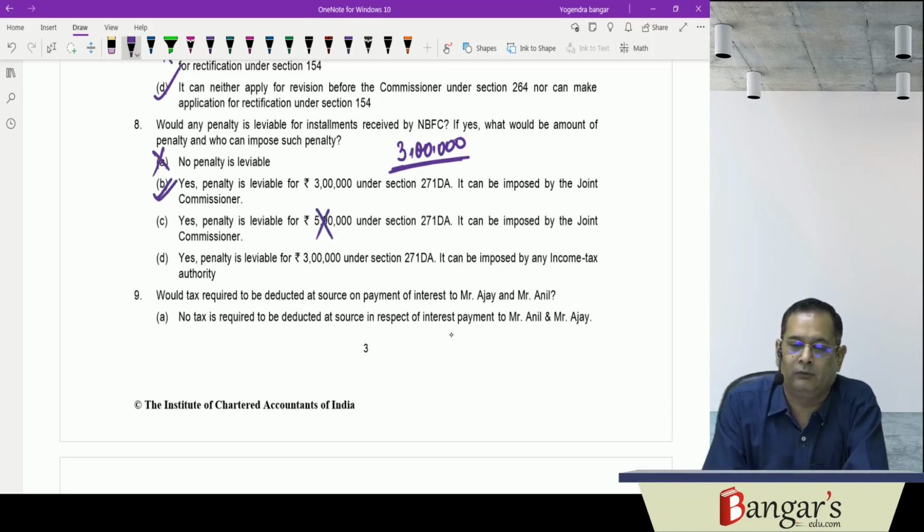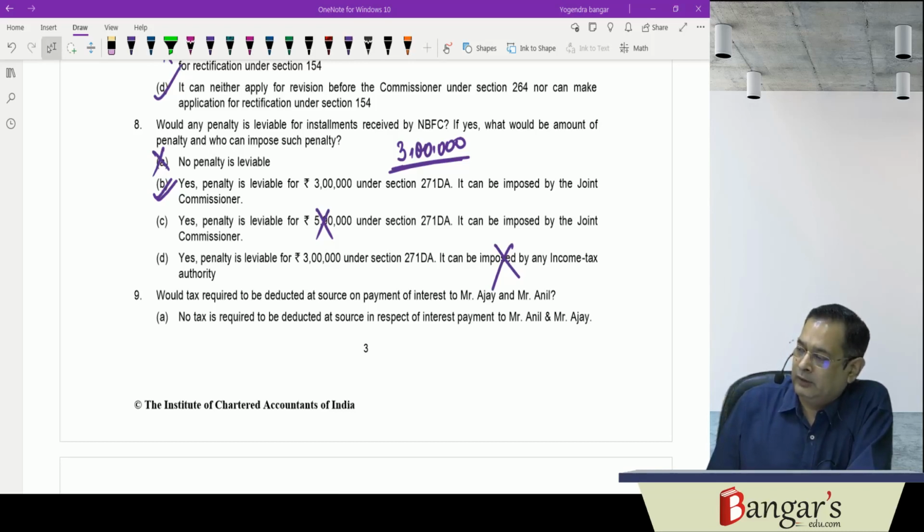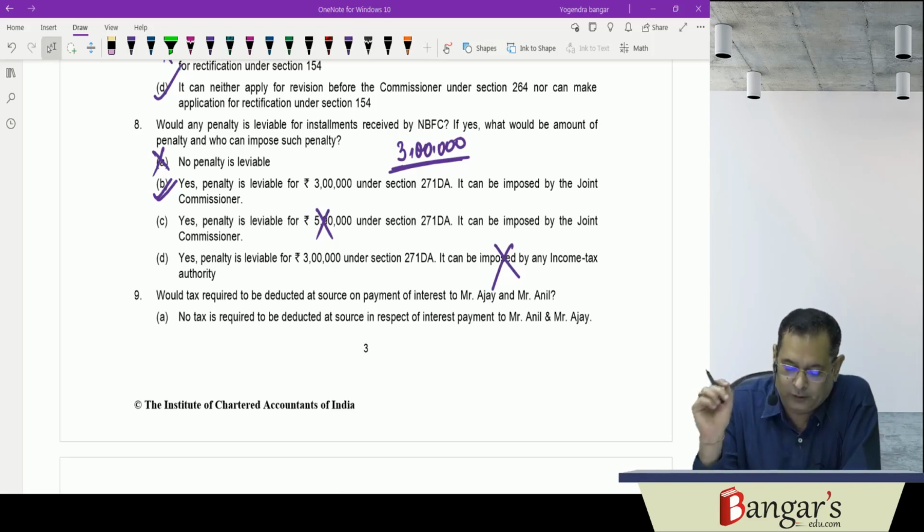Section 269ST aggregation will not be there because each installment will be regarded as a separate transaction. "Yes, penalty is leviable for 3 lakhs under 271DA and can be imposed by the income tax authority." That is not correct. It can be imposed by the Joint Commissioner. So the violation of the provisions of section 269ST will attract a penalty here, and that penalty will be imposed by the Joint Commissioner.